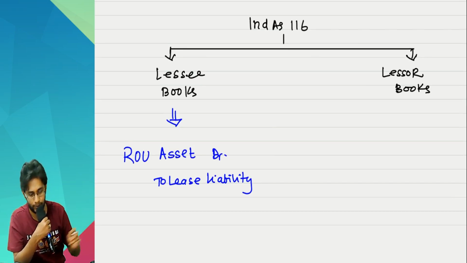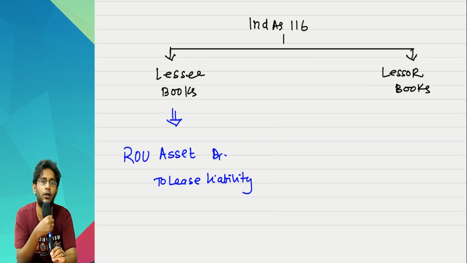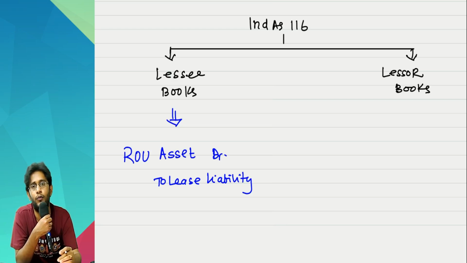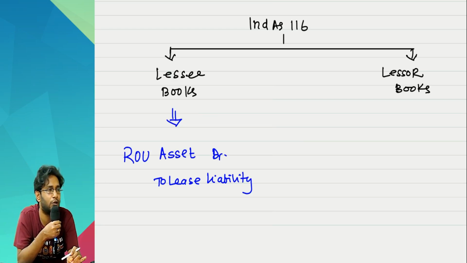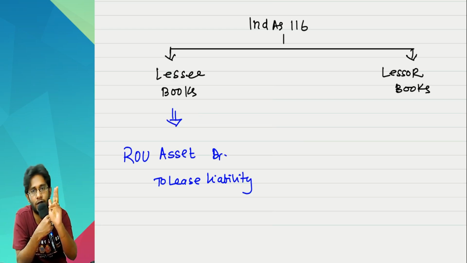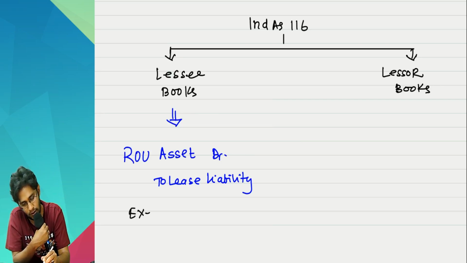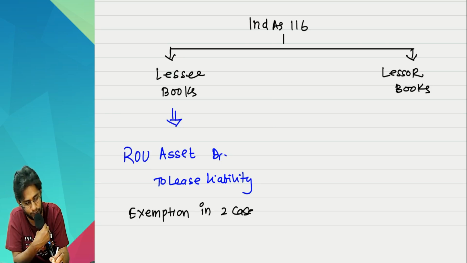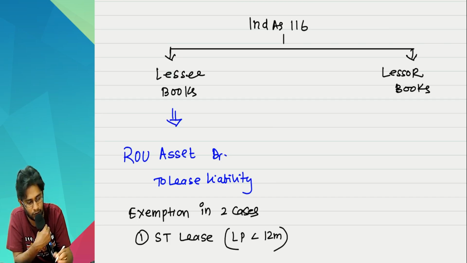Instead of doing this treatment, you can do the normal treatment of putting lease rent directly as an expense into the P&L account in 2 cases. So, exemption in 2 cases. One is a short-term lease where the lease period itself is less than 12 months.